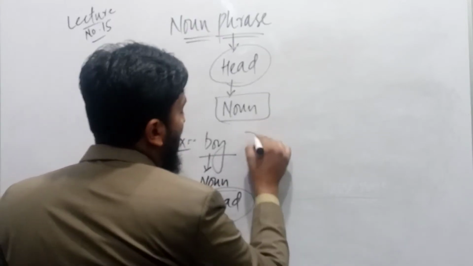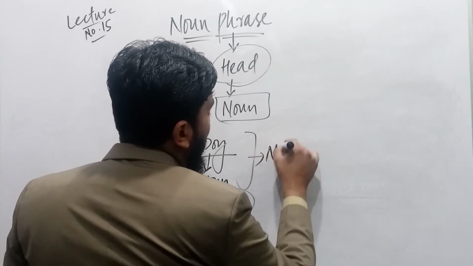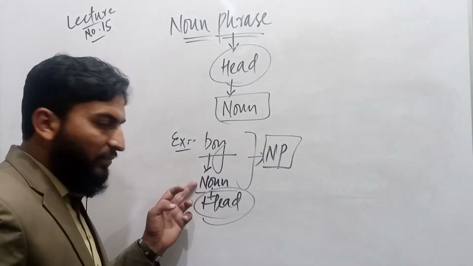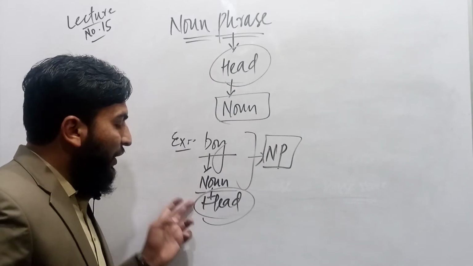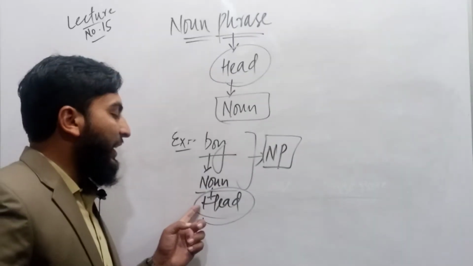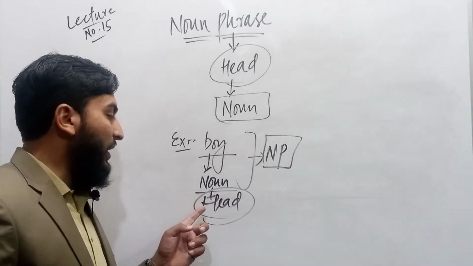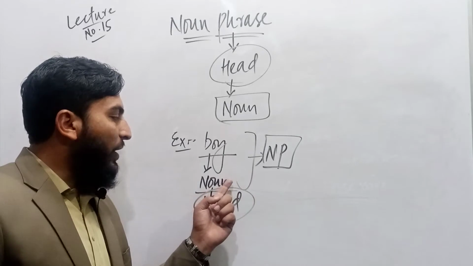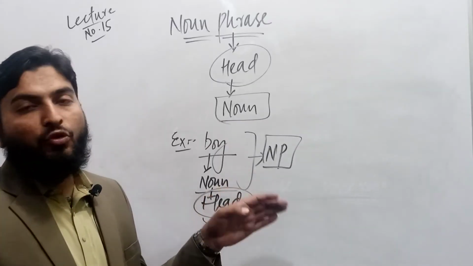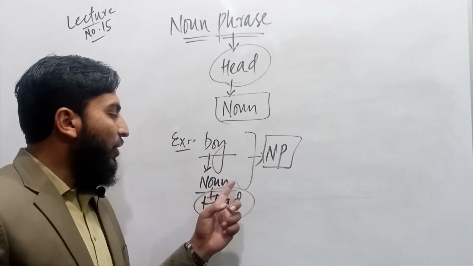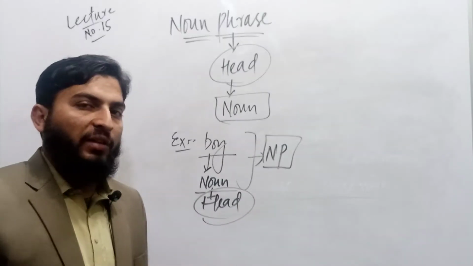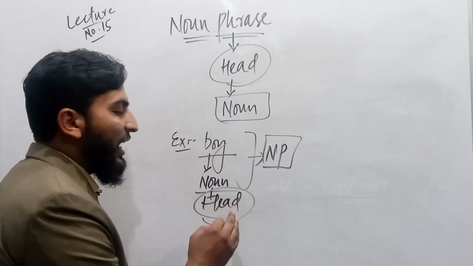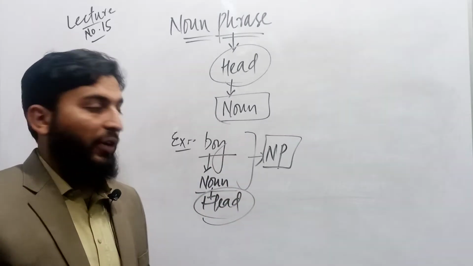And therefore we call this one word a noun phrase. So there is one word and there is more than a word. When I say a word or more than a word, we still call that a phrase. So a noun phrase must have a noun as head of the phrase.